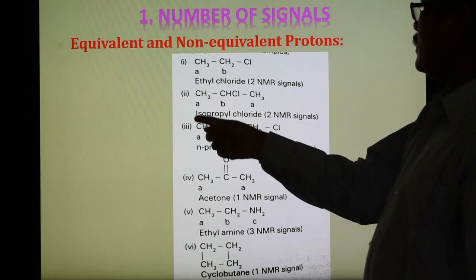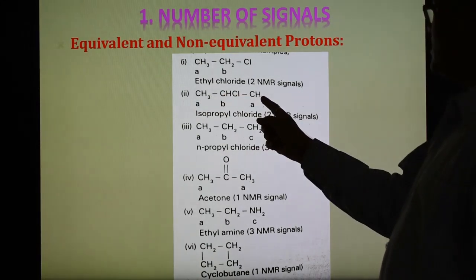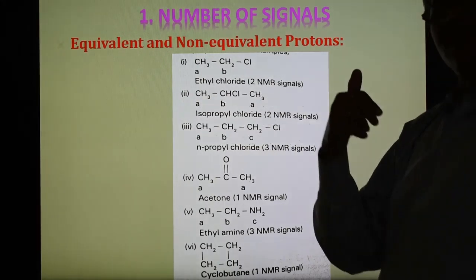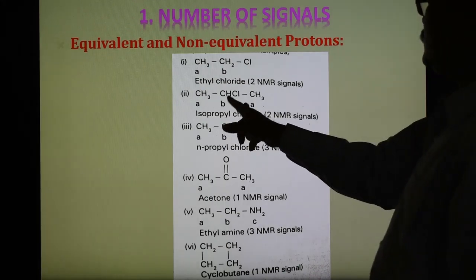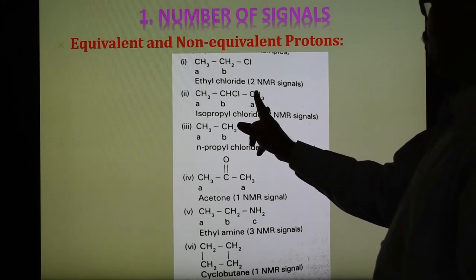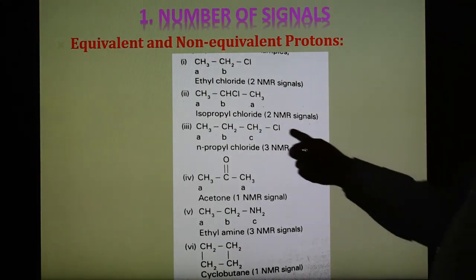Now in the case of isopropyl chloride, CH3CHClCH3, this CH3 and this CH3 are both A because they have the same environment, since Cl is here and CH is here. Both sides have the same environment, therefore they give only one signal, A, and CH gives one. So again there are two NMR signals.